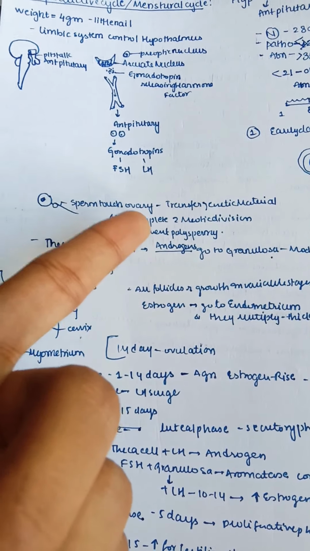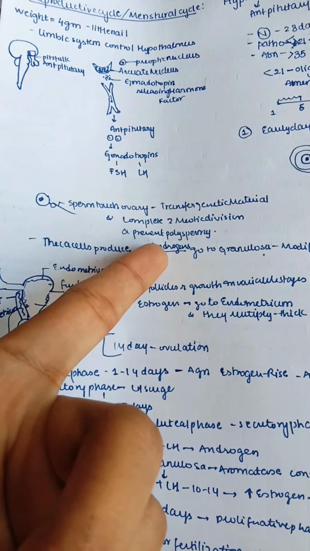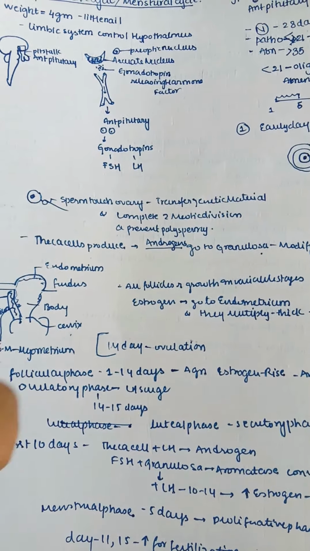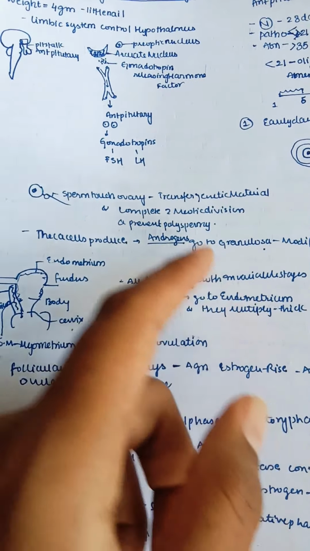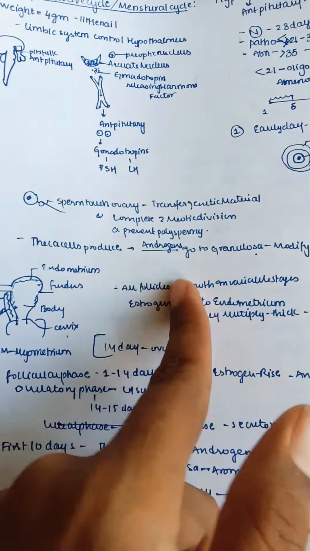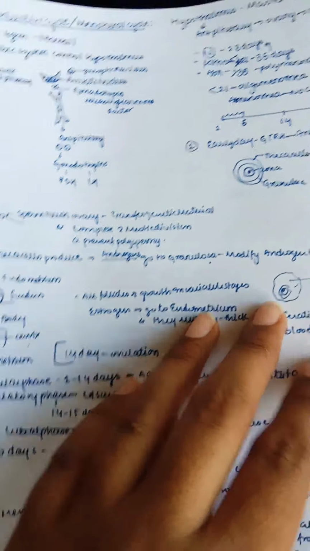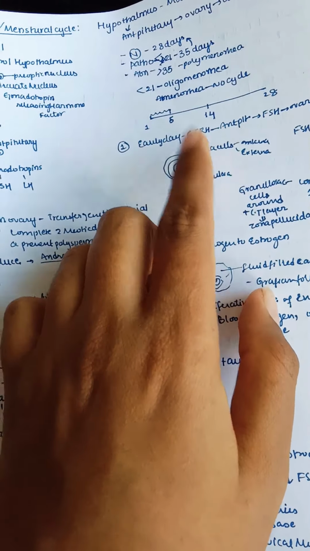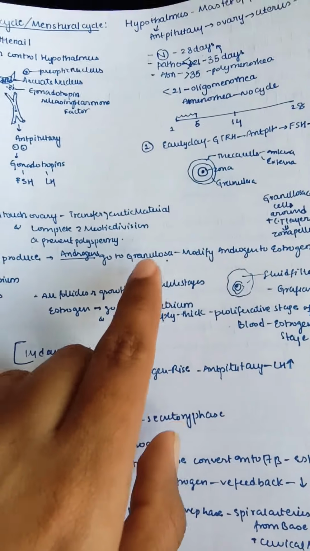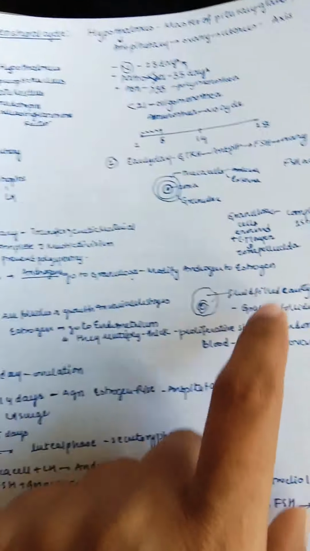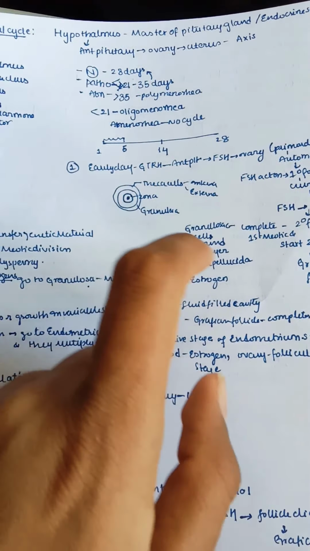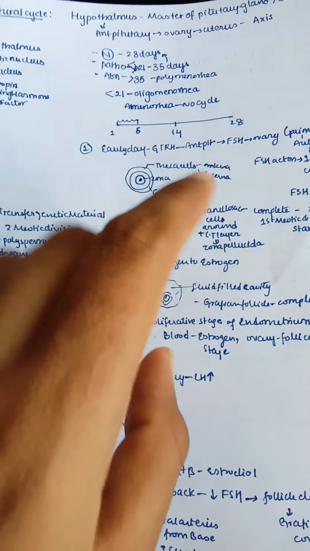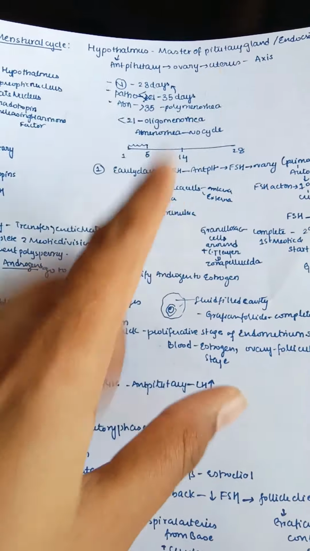Then how the cholesterol converts into androgen is mainly because of luteinizing hormone. Remember that LH is a luteinizing hormone which converts the cholesterol into androgens first, and next these androgens go to the granulosa layer. So this is a granulosa layer, right? From the theca cells the androgen goes to the granulosa layers, and in the granulosa layers they get modified, that is the androgen converts into the estrogen. So granulosa layer plays a major role in conversion of an androgen to the estrogen.